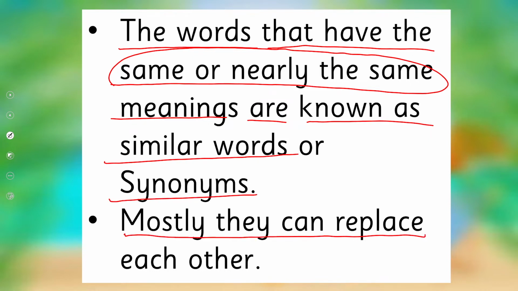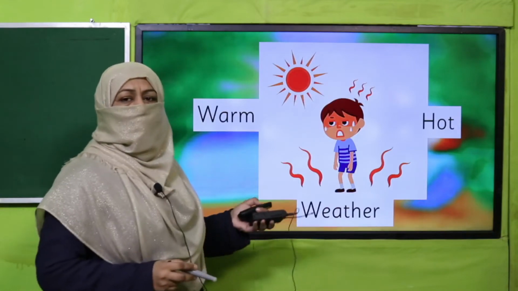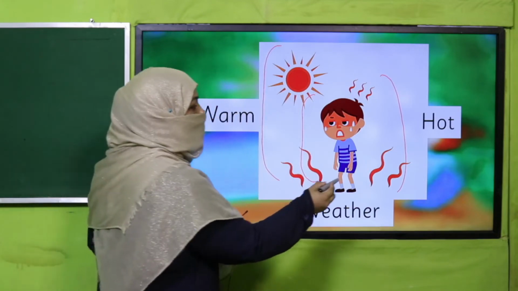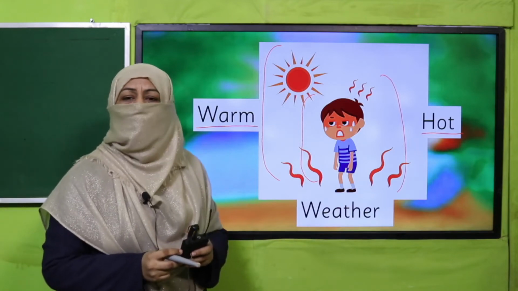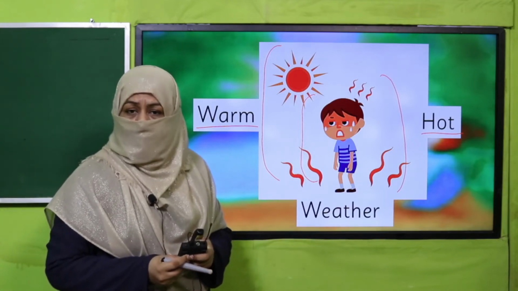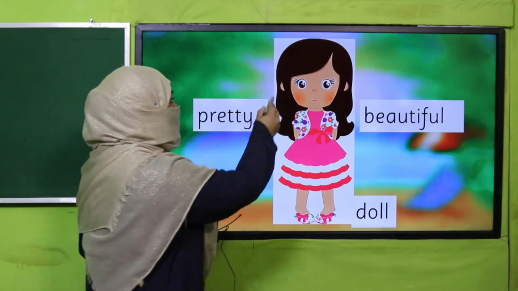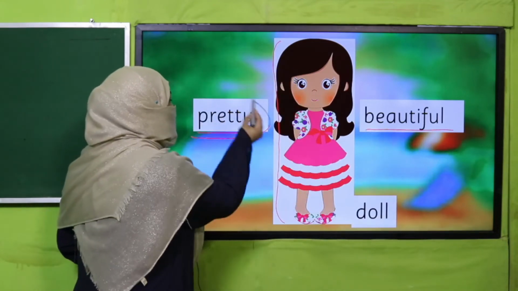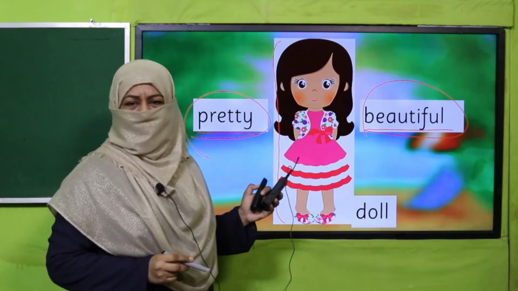And mostly they can replace each other because they are the same in meaning, so we can use one for the other. For example, if I ask you, look at this boy and tell me how's the weather outside, you can say it's hot outside or it's warm. So they are close in meaning. That's why they are known as similar words or synonyms, right? The other example is, look at this doll. How does it look? It looks beautiful or it looks pretty. Both words are the same, so we can use any of them, right?